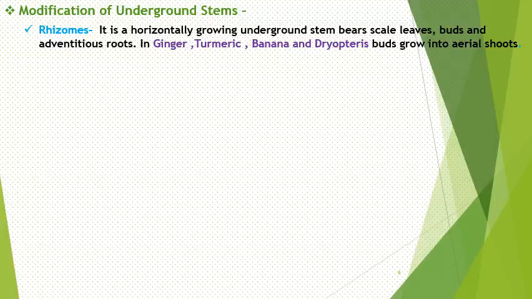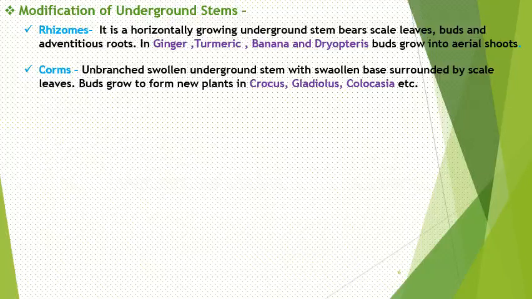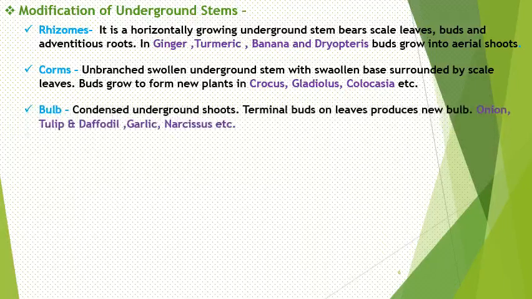These are all common in our surroundings. The next one represents the corms: unbranched, swollen, underground stem with a swollen base surrounded by scaly leaves. Buds grow to form new plants as in crocus, gladiolus, colocasia, etc. The next is the bulb: condensed underground shoots, where terminal buds on the leaf produce new bulbs. Onion, tulip, daffodil, garlic, narcissus. These are the common examples for bulb.